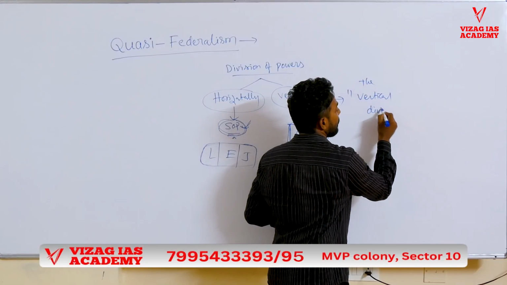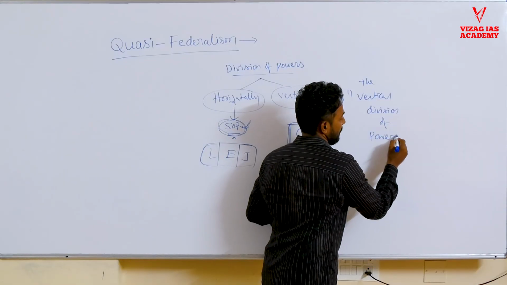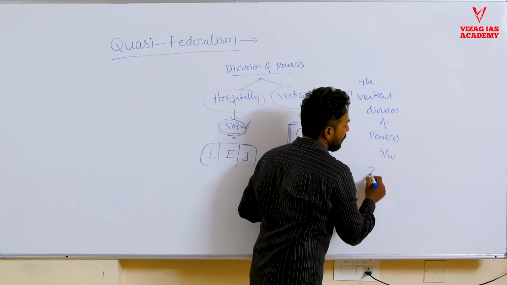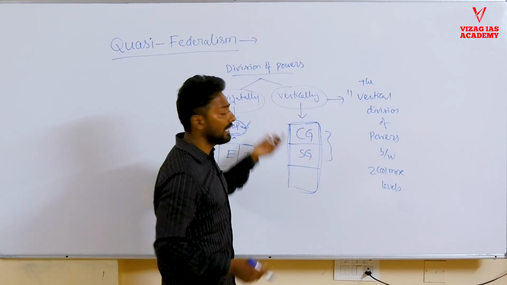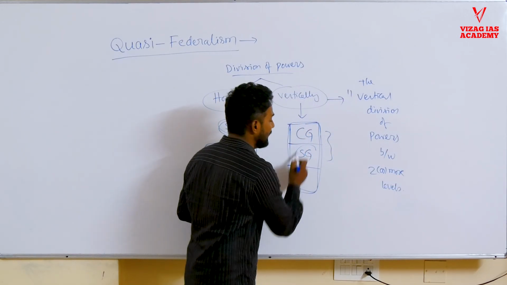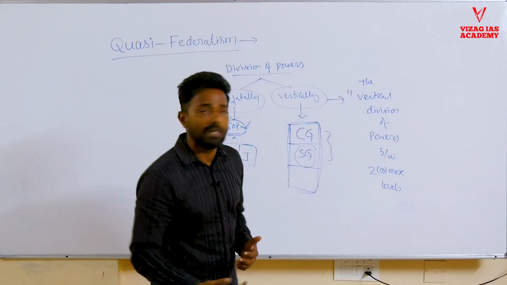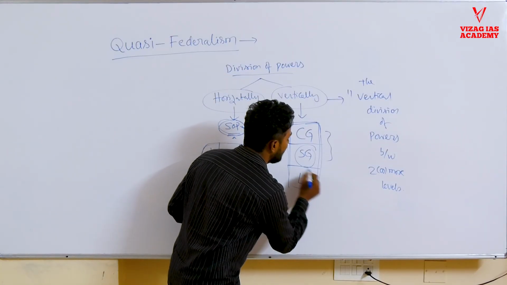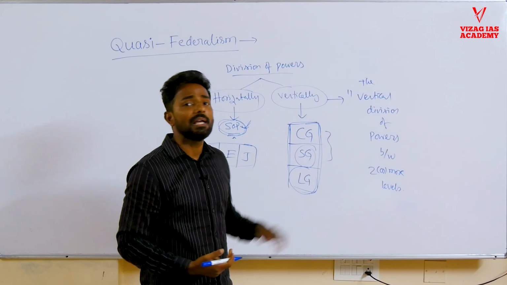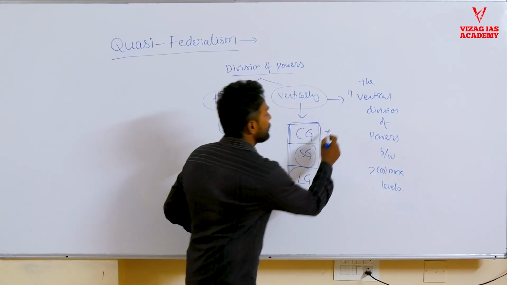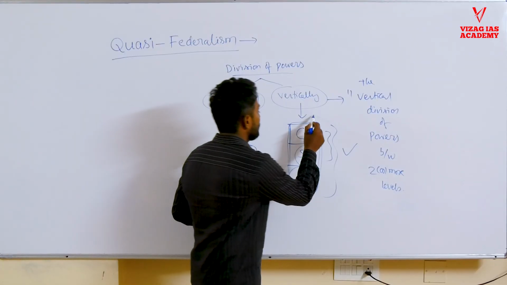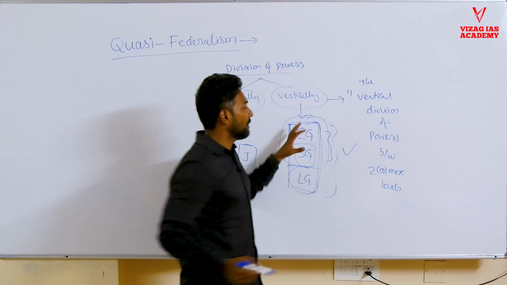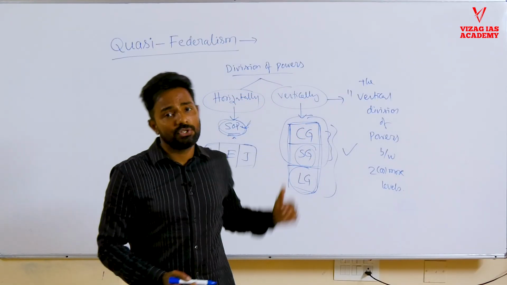division of powers between two or more levels. So here two levels are there. In case the state governments share their power with the lower level governments, that is local governments, this is a three-tier or three-level distribution of powers. This is a three-level federal structure. So this is a two-level federal structure. So federalism means vertical division of powers.